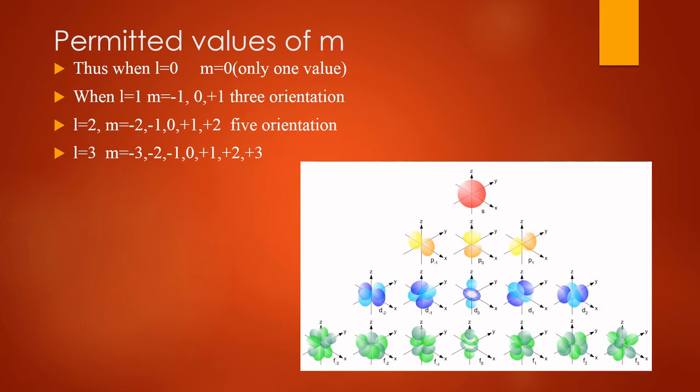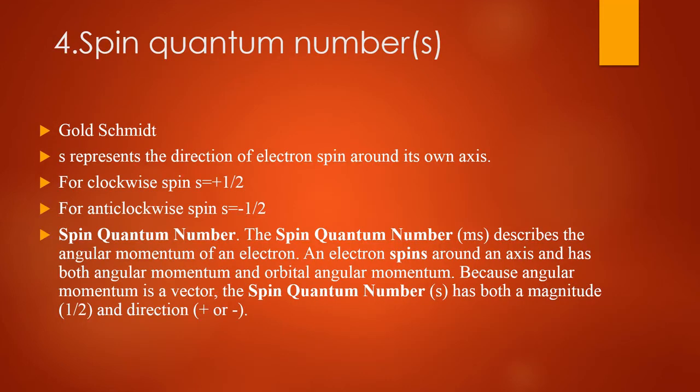These are the permitted values. The last one is the spin quantum number. It is denoted by small s and it is given by Goldschmidt. S represents the direction of electron spin around its own axis. For clockwise, +half; for anti-clockwise, -half.